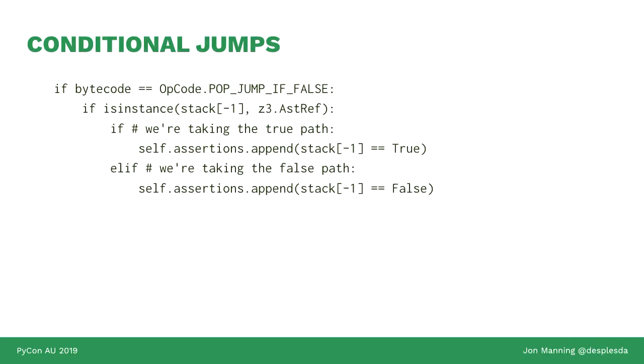And the conditional jumps look very similar. We say if we are doing a pop jump if false, which is basically the conditional branch in Python bytecode, then we say, well, if the thing that we're looking at on the stack is actually an equation rather than a concrete constant value, then if we know we're taking the true path, we assert that that equation is true. Otherwise, we assert it's false. And so now we're continuing to accumulate all the assertions required to define this path.